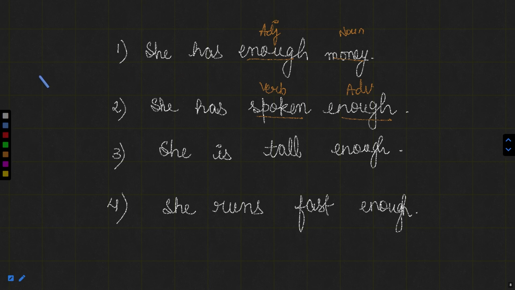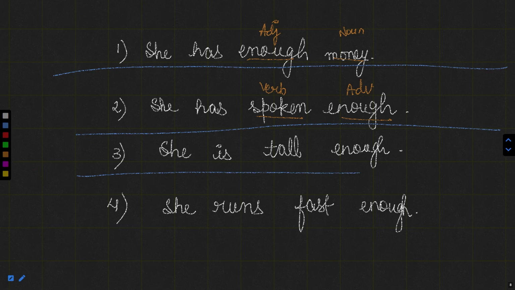So let me divide these sentences. These are different sentences, and I have written them in different grids. Now let us see the third sentence: she is tall enough. We know well that tall is an adjective which is telling us the quality of she, that she is tall. And she is tall enough. It means she is tall to a sufficient extent. So this enough is an adverb which is qualifying this adjective.